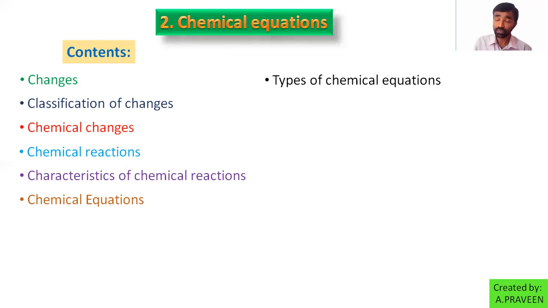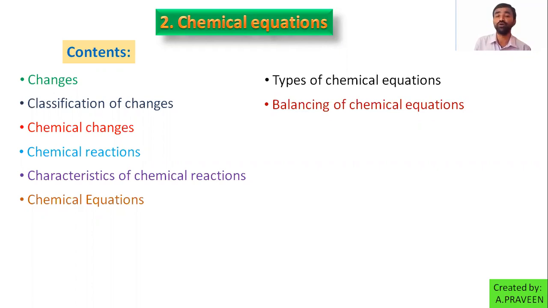It can be applied and proved. Mass is neither created nor destroyed. In chemical reactions, only the combination changes, but no new elements are produced. If the equations satisfy the law of conservation of mass, it is said to be a balanced equation. If not satisfied, they have to be balanced. So we can balance that equation to satisfy the law of conservation of mass.